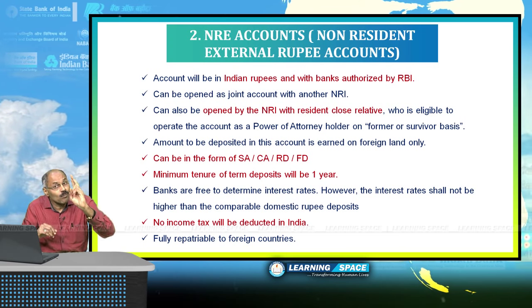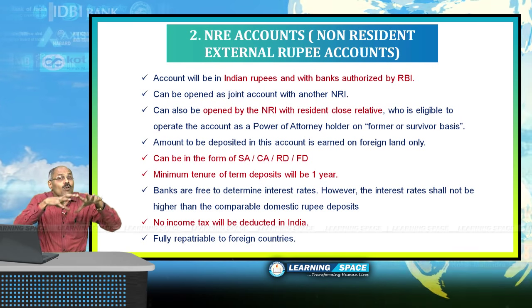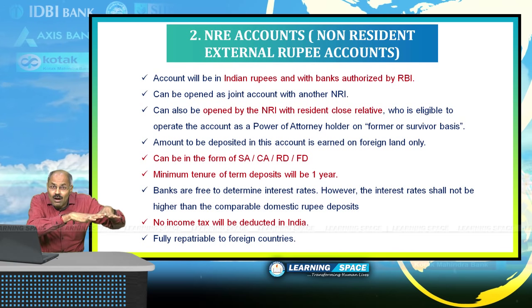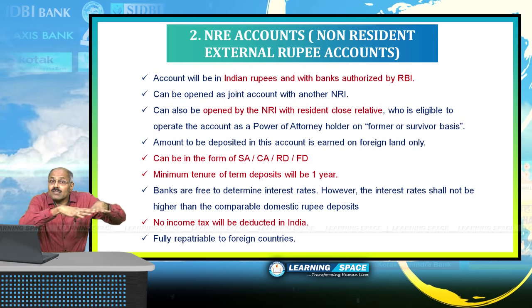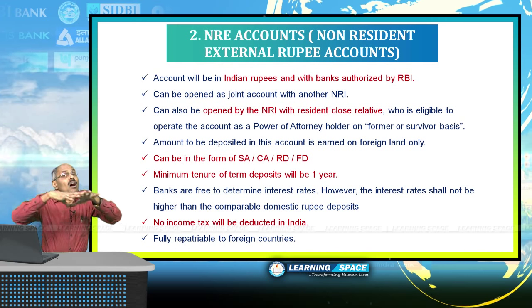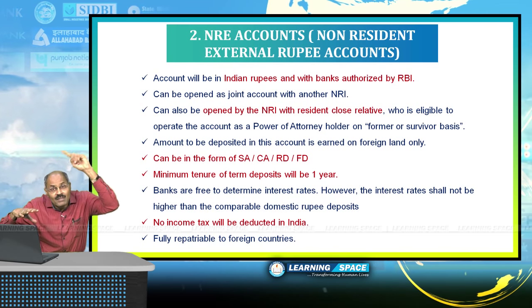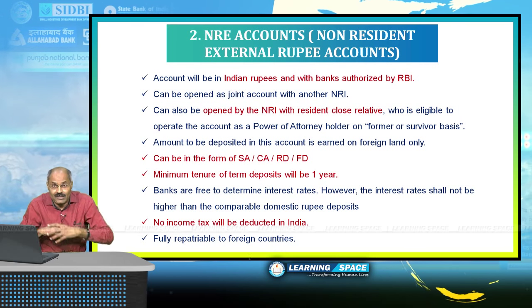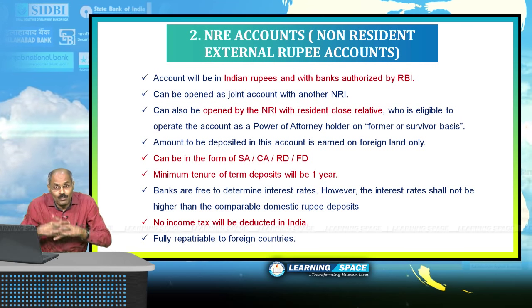Both these accounts are maintained in Indian rupees, and for both these accounts, interest given by Indian banks normally should not be more than domestic deposits, but sometimes RBI may give some exceptions for NRE deposits. Right? This is all about NRO and NRE deposits.